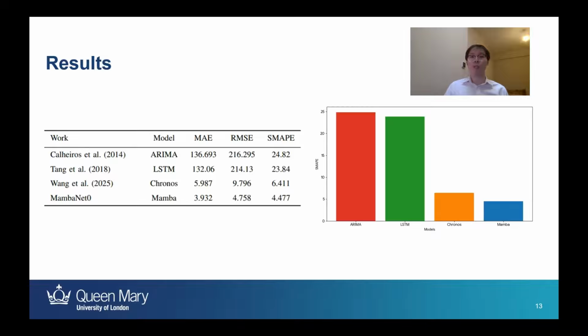The results of the experiment can be seen on the table to the left, with the Mamba model getting an MAE of 3.932, RMSE of 4.758, and SMAPE of 4.477. Both Chronos and Mamba were able to perform significantly better than the two traditional models, ARIMA and LSTM. However, Mamba did outperform Chronos as well, but at a smaller margin, being able to produce 2% less SMAPE. These results reinforce its effectiveness at providing accurate results and consistent predictions, demonstrating its potential in precise, proactive resource allocation.